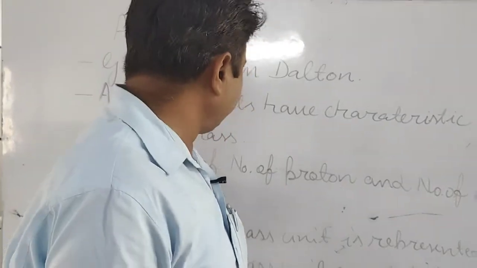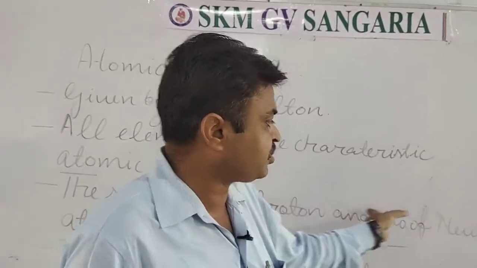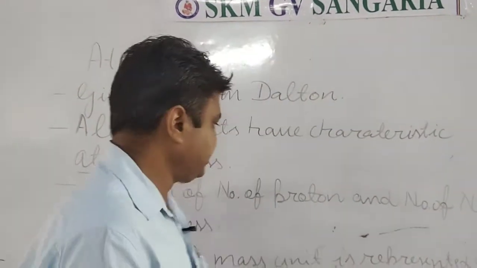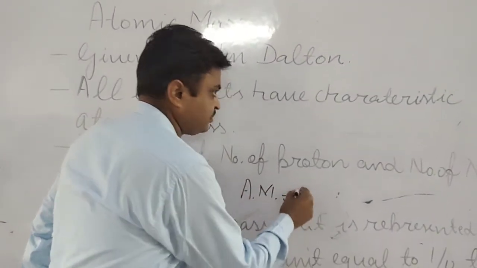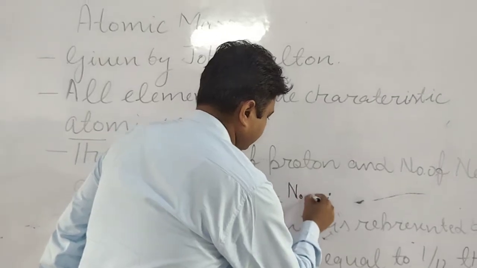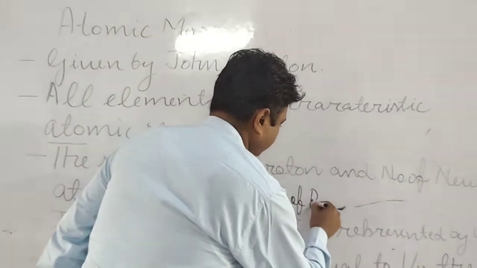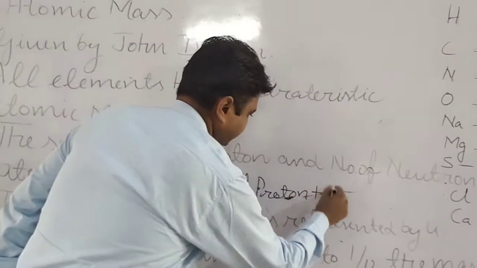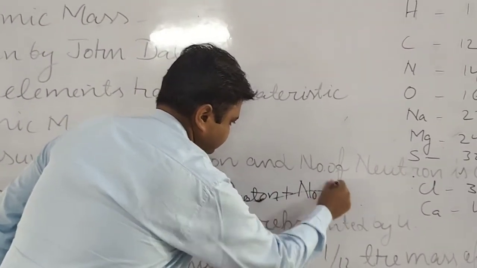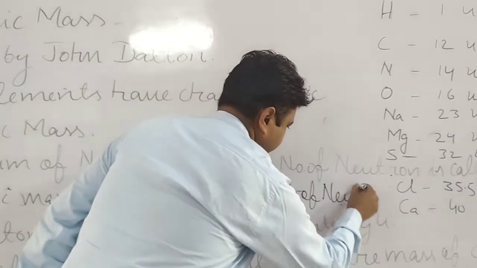So atomic mass is equal to number of protons plus number of neutrons.